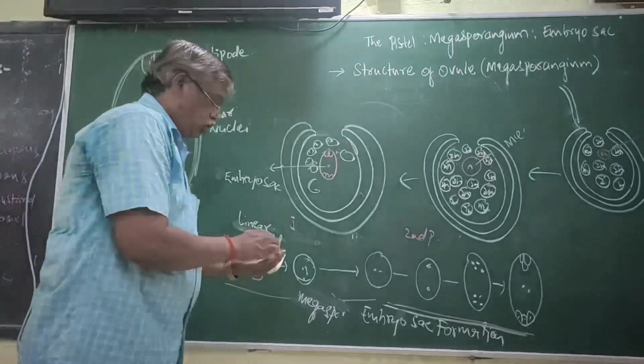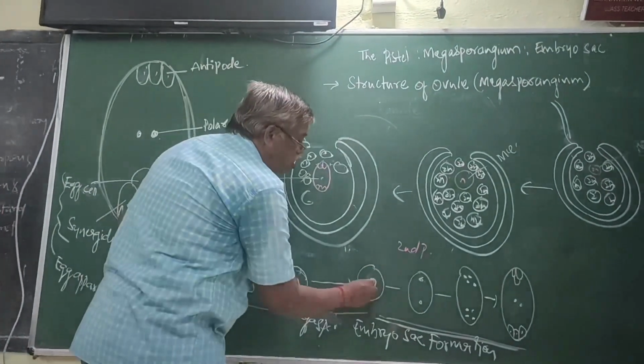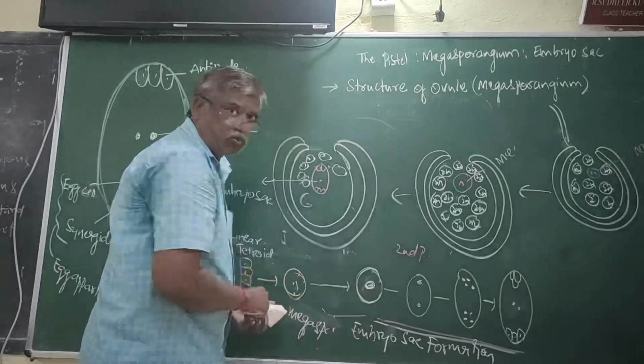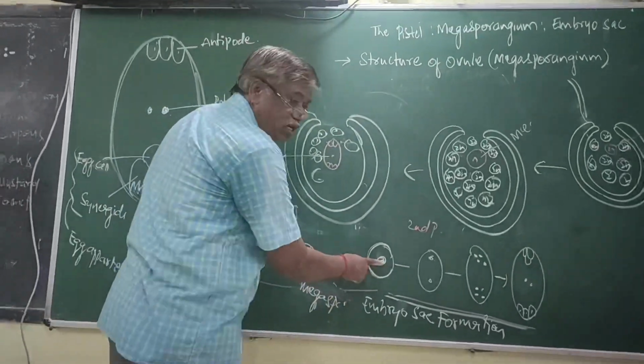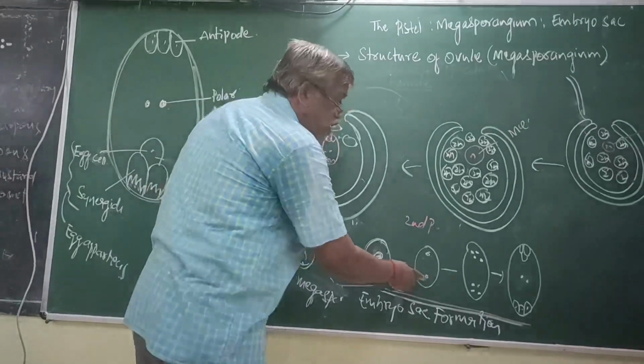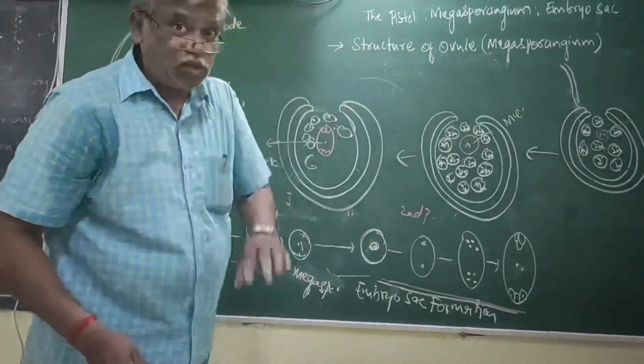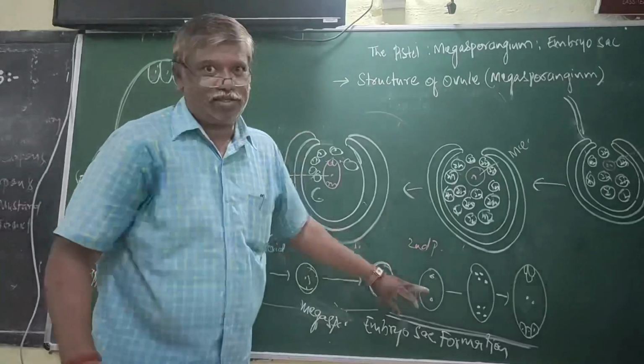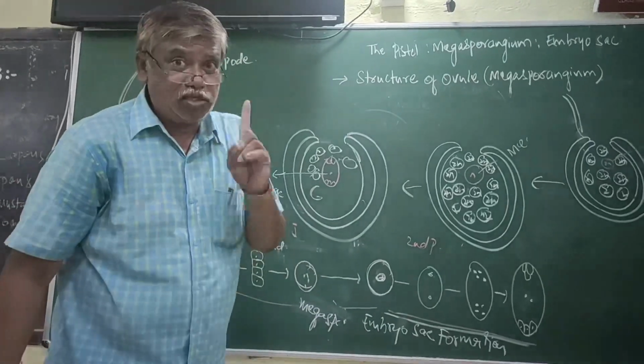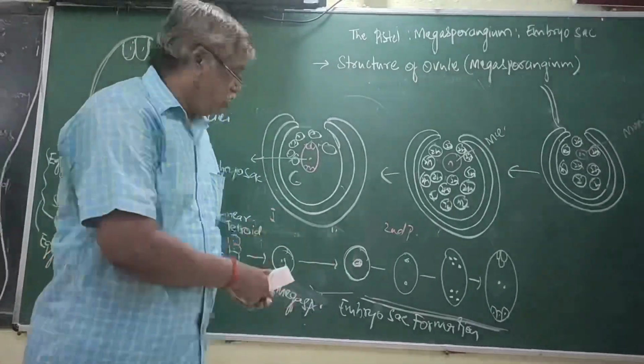Megaspore. This is the nucleus of the megaspore. Now, only the nucleus undergoes karyokinesis. There is no cytokinesis. Mitosis, but not meiosis. Catch the point. Name the cell. Megaspore.